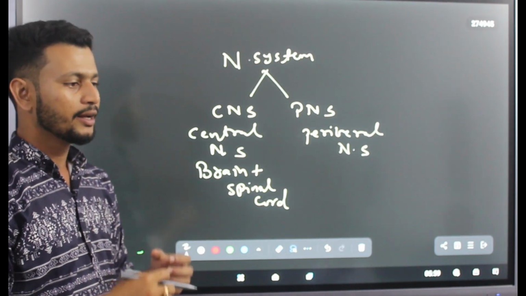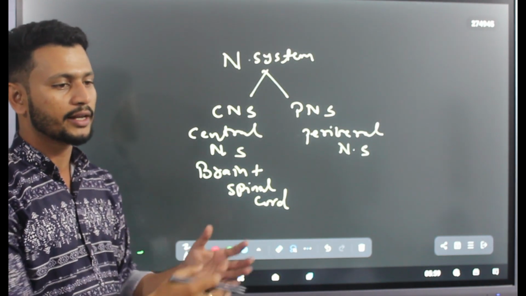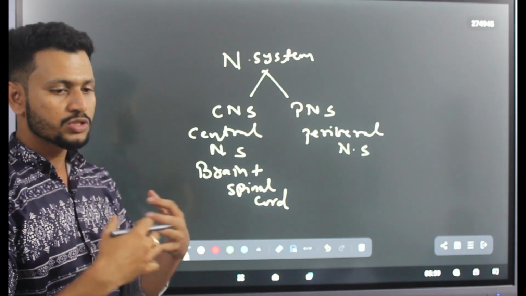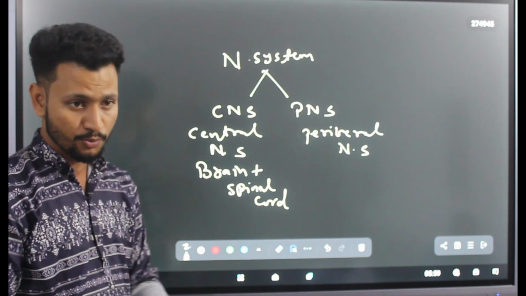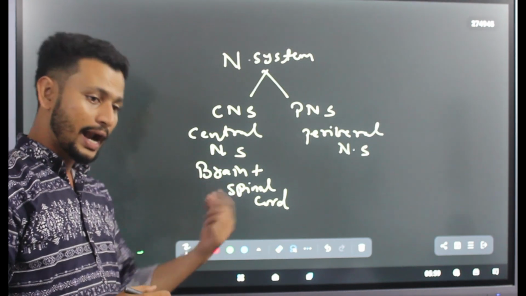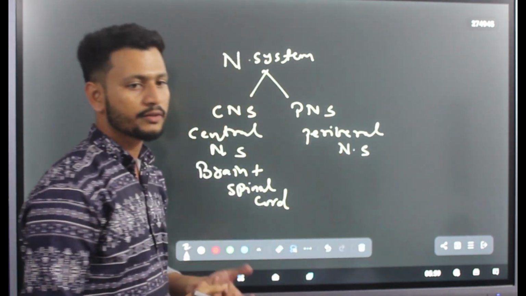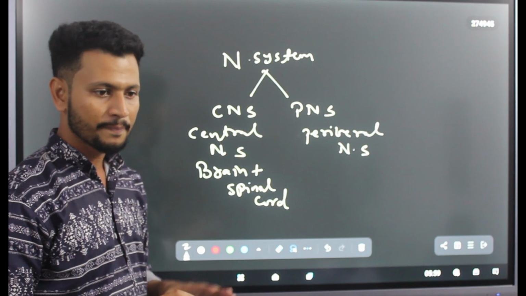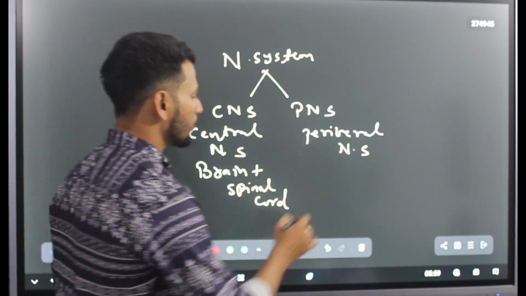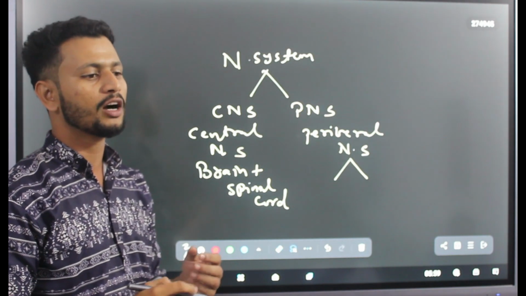That means receiving, taking decisions, performing several actions like reflex actions, how to respond to a stimulus. These kinds of actions are controlled by your CNS, and additionally it is supported by the peripheral nervous system.